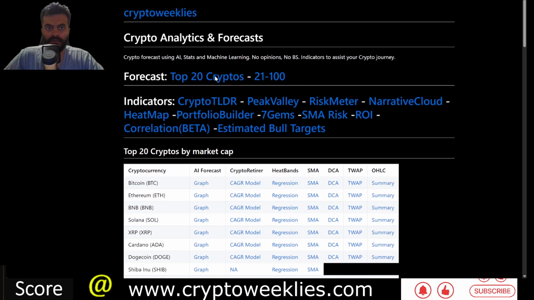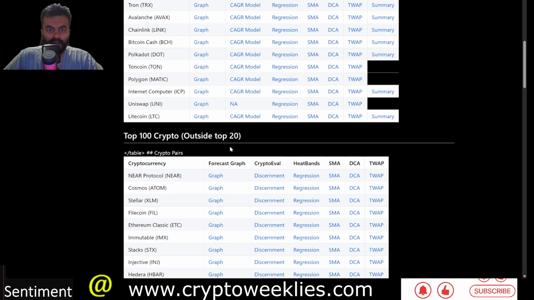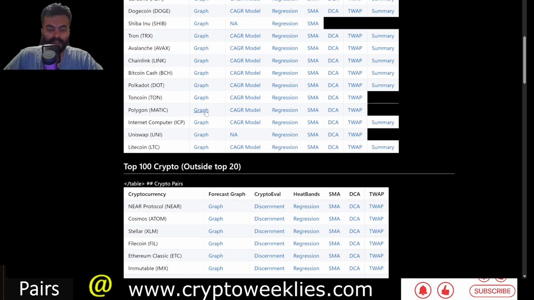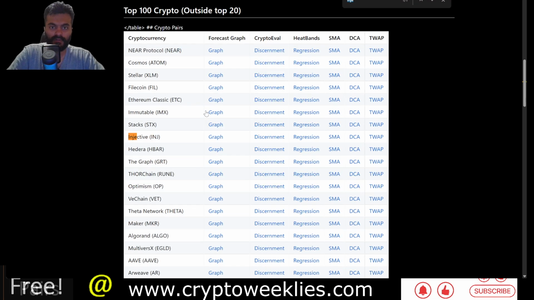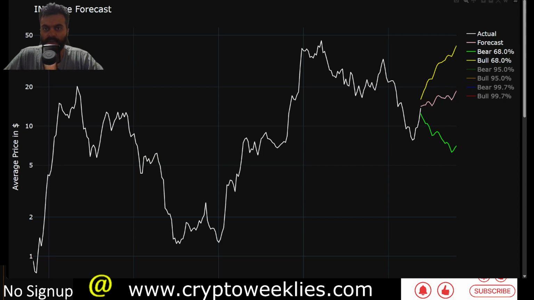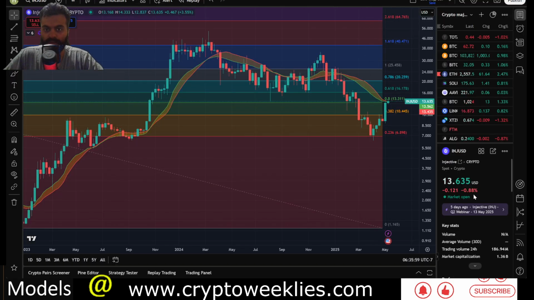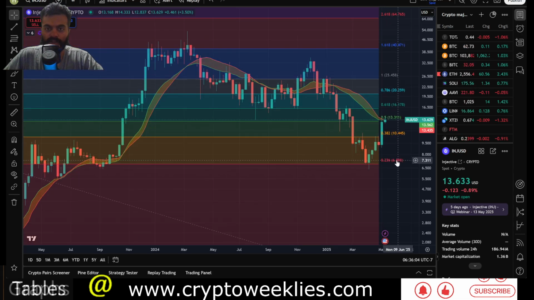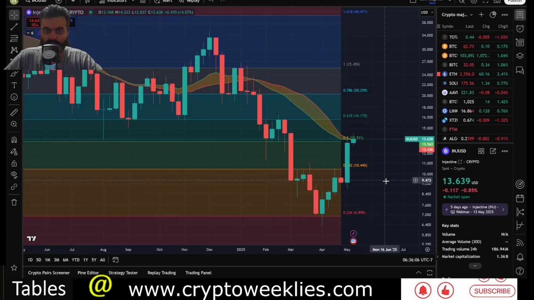So you can see over here the current price action for Injective and its machine learning based price forecast. Again, we can search over here by keying the word INJ and then look at the current price and the estimated machine learning based price forecast. So current price is at around $13. Before we conduct the machine learning analysis, we'll do a brief technical analysis over here.